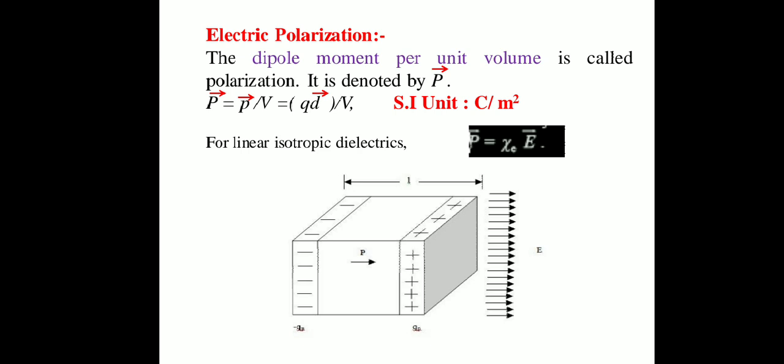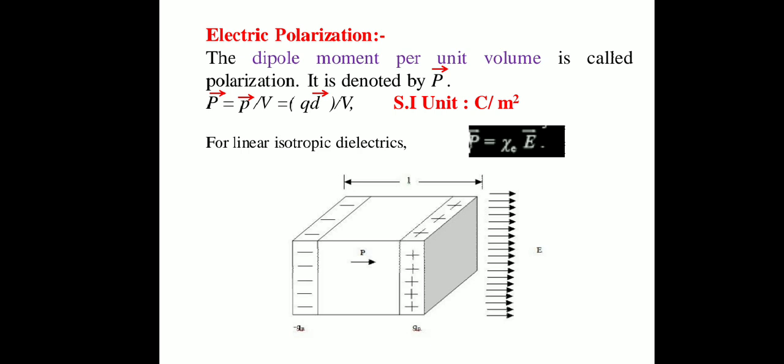The direction of the polarization vector is from the negative charge towards the positive charge. Now why does polarization occur? Because of the external electric field which we have applied to the dielectric material.